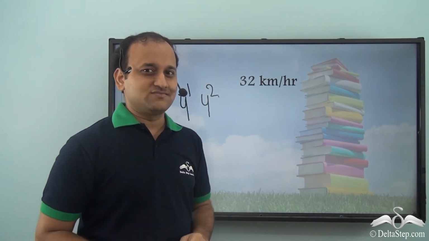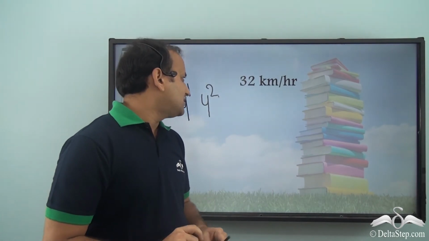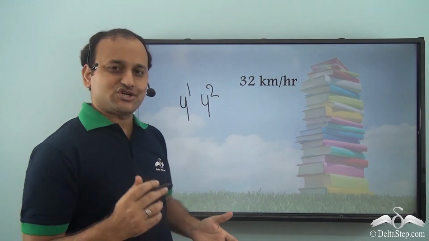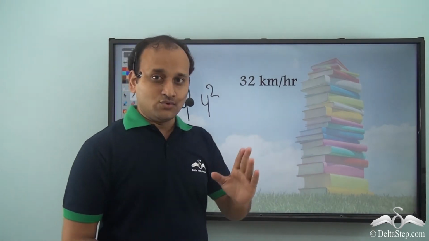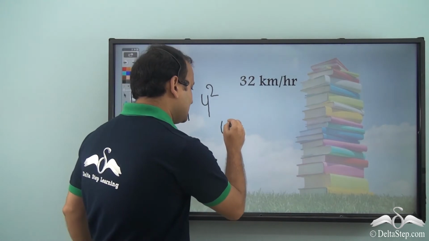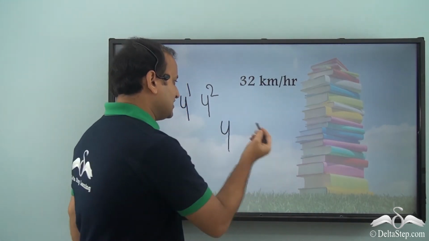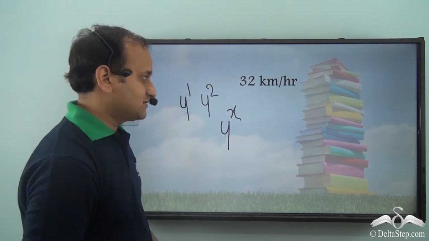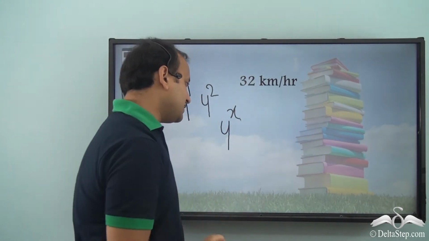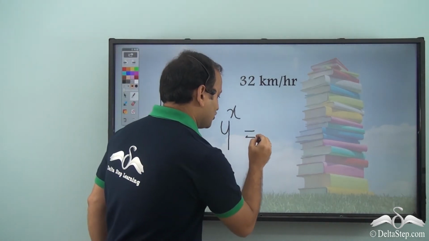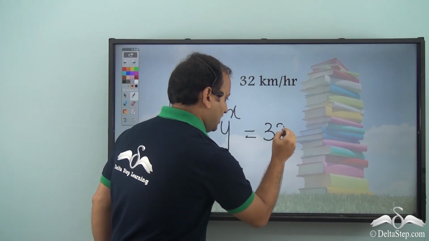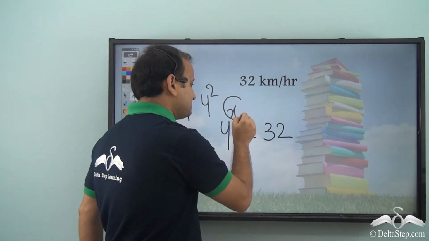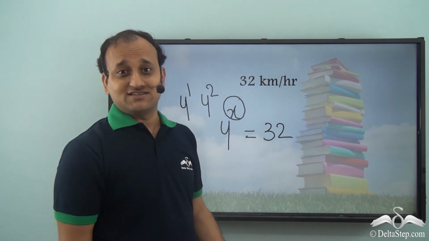But he knew logarithms to some amount. But how could he even bring logarithms in this case? So first of all, he tried to calculate the time. Now he knew that the speed will always be in the power of 4. So he assumed that the number of seconds taken to reach 32 was 4 to the power of x. Now 32 is the final speed, so 4 to the power of x should be equal to 32. So he just needs to find this power x, and that will be the time taken.